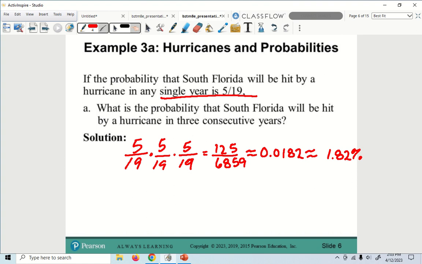So let's do the math. Let's look at the first year. What's 5 over 19? As a decimal, .263, like that. So that means it is going to be a 26.3% chance. Is that a really good chance? That is a really good chance, right? That is going to happen. So what does that tell you?